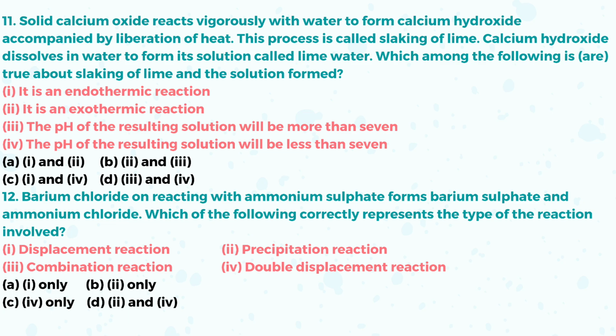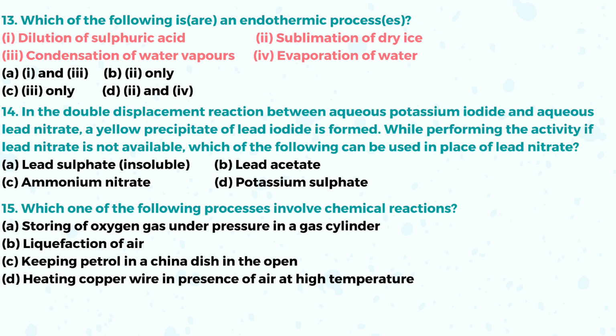Look, displacement reaction, A, this is not. B, precipitation reaction, yes, there is a precipitation reaction. C, combination reaction, it cannot be. 4, double displacement reaction, yes, since barium chloride is reacting with ammonium sulfate, it forms barium sulfate and ammonium chloride. Here there is a precipitation reaction and double displacement reaction, second and 4. The option D is the correct answer, second and 4.